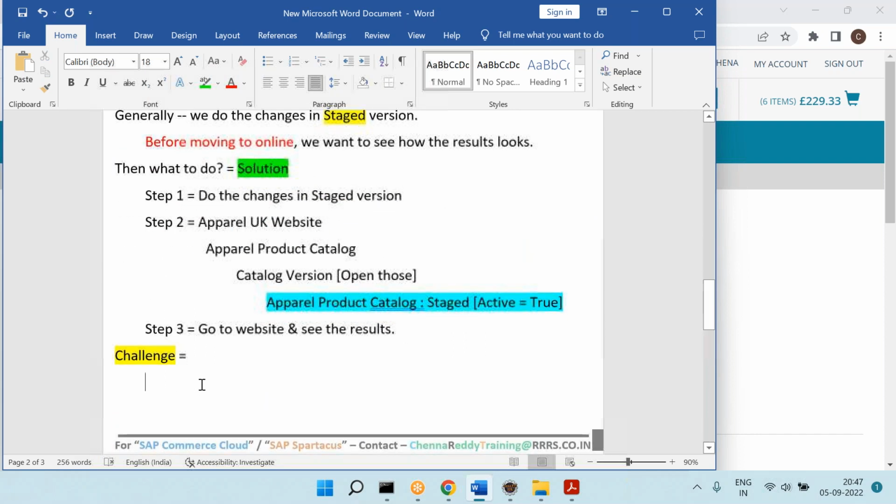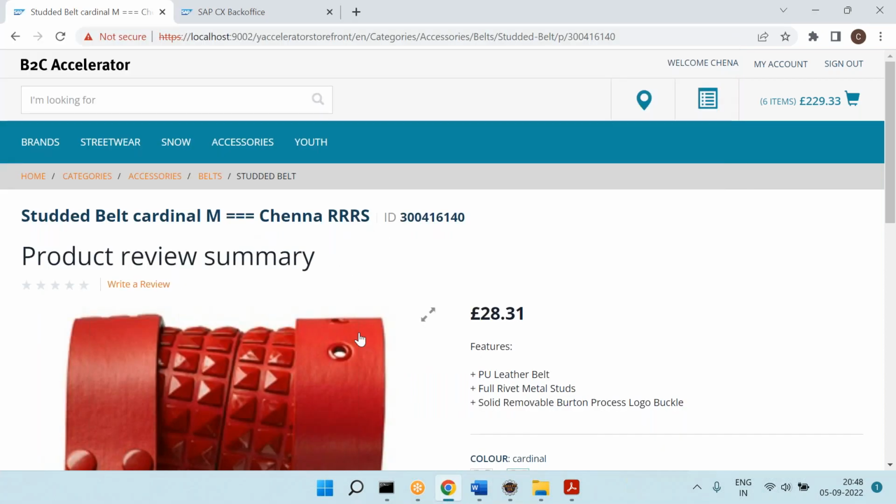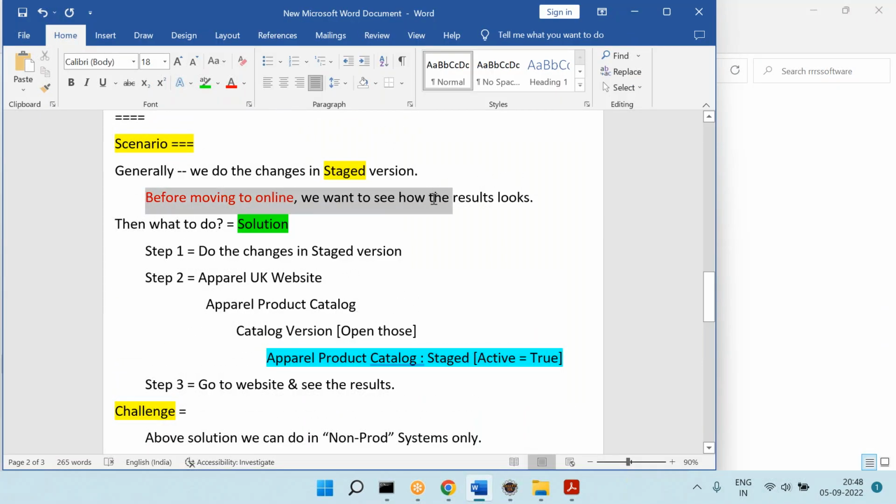The challenge is that the above solution we can do in non-production systems only. And one more thing is that this kind of requirement is not frequent, meaning you want to check the results before moving to online.